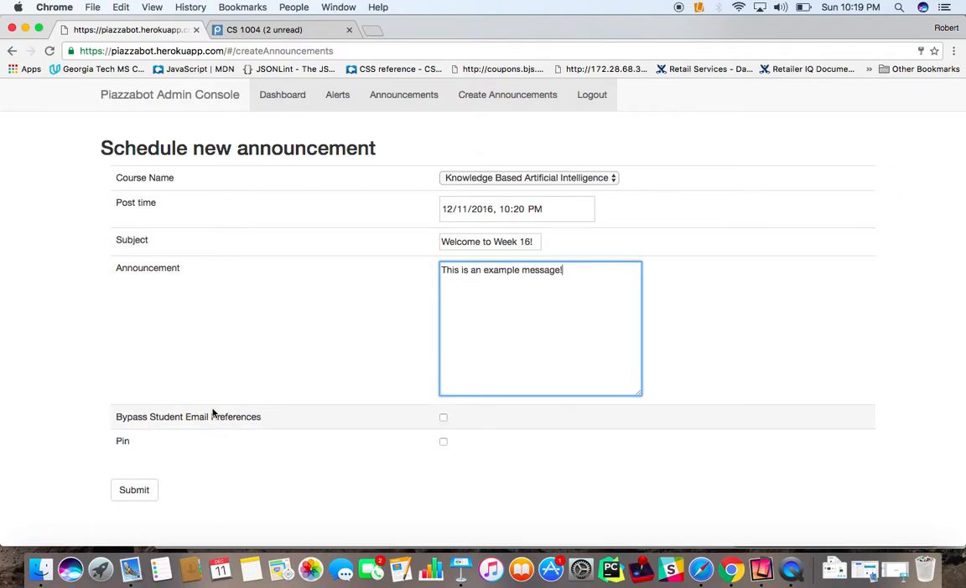And then there are 2 additional options. One is called Bypass Student Email Preferences. What this will do is, regardless of the student's frequency to receive Piazza emails, if this is enabled, Piazza will send this announcement to the students as quickly as possible, regardless of whatever email frequency settings they have set. And then also an optional pin option, which will pin the announcement to the student's Piazza feed.